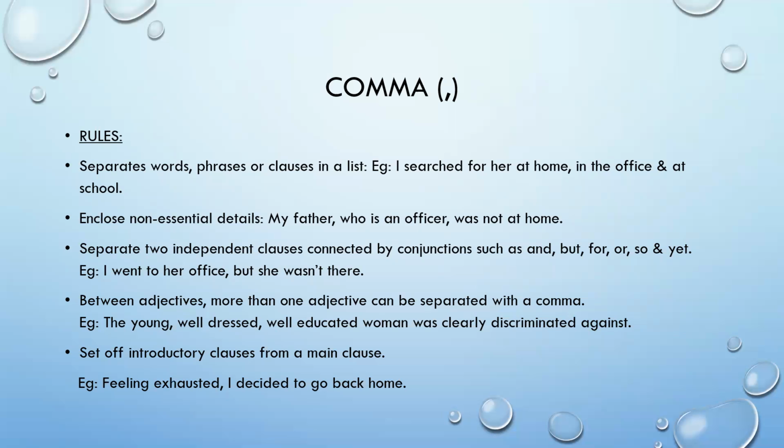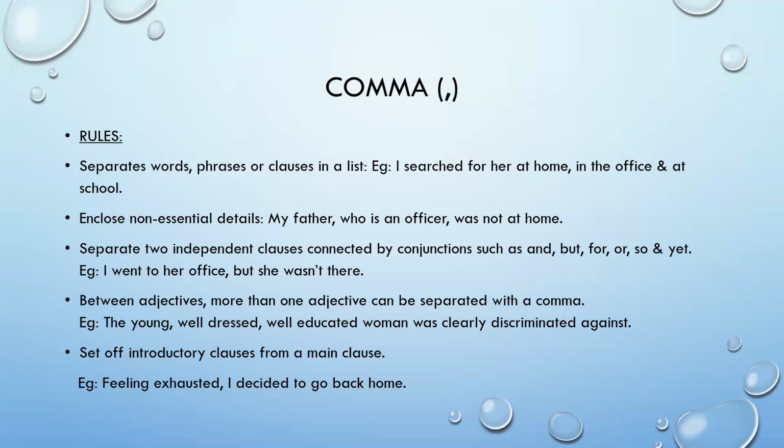When we are enclosing the non-essential details and including them in a sentence, we try to give a pause.